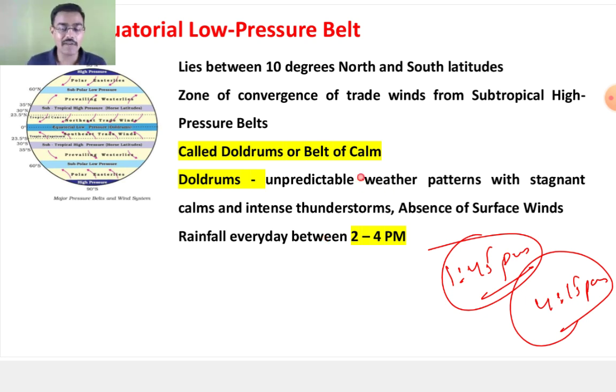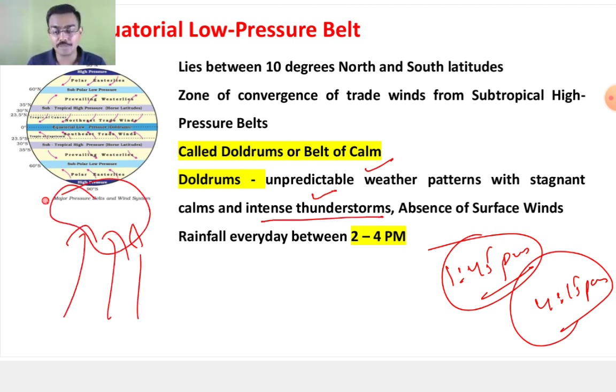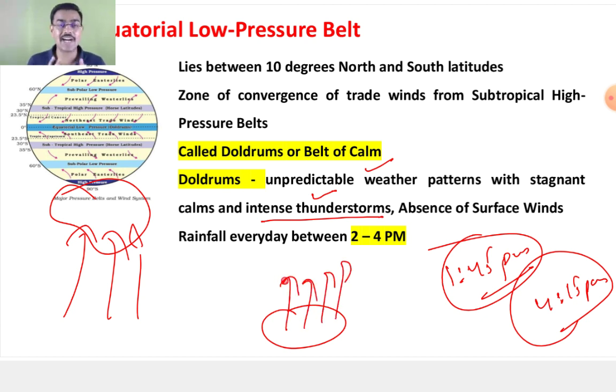So you have unpredictable weather patterns with stagnant calms and intense thunderstorms. Why intense thunderstorms? Because you have a lot of convection, and because of that, you have a lot of rainfall. Four o'clock rain simply means that you have a lot of convection. Because of a lot of heating, low pressure is being generated, the air will start rising. That will lead to cloud formation because the air is getting saturated. Relative humidity is reaching up to 100%.